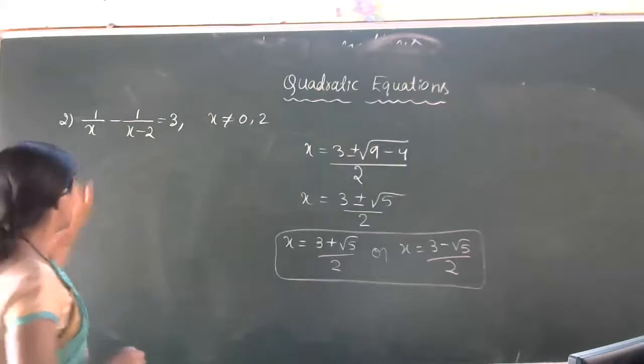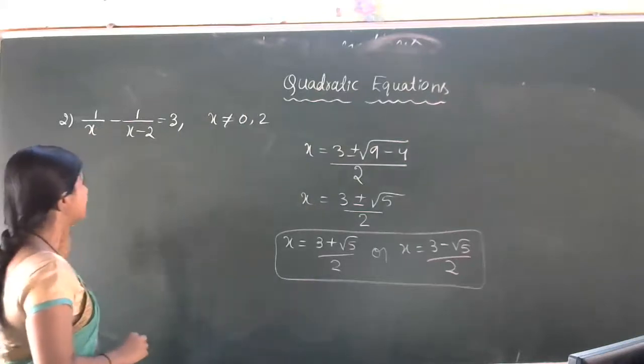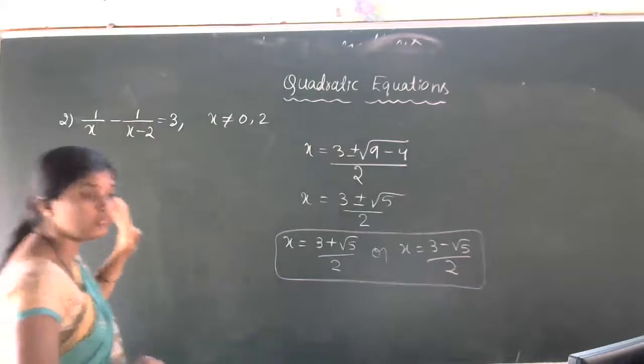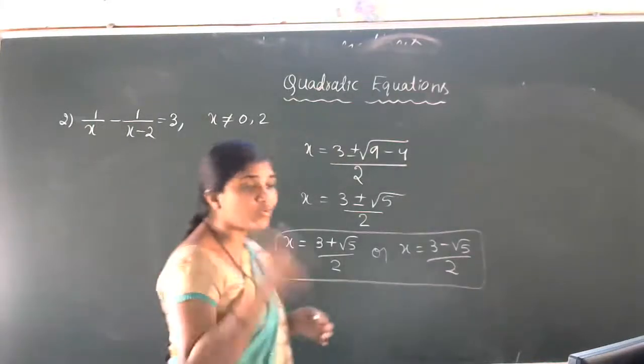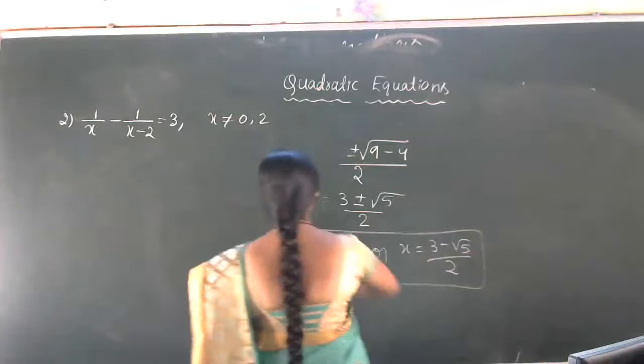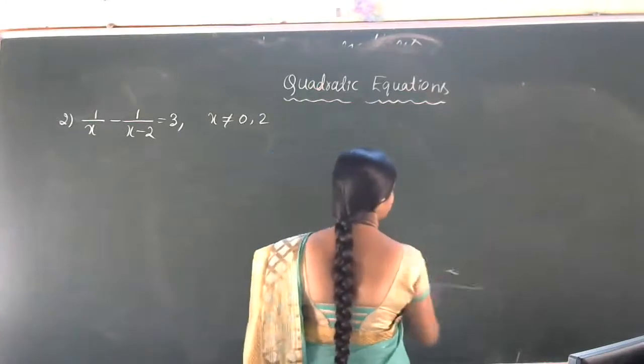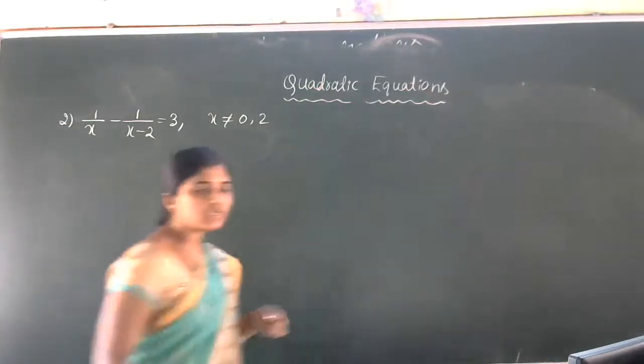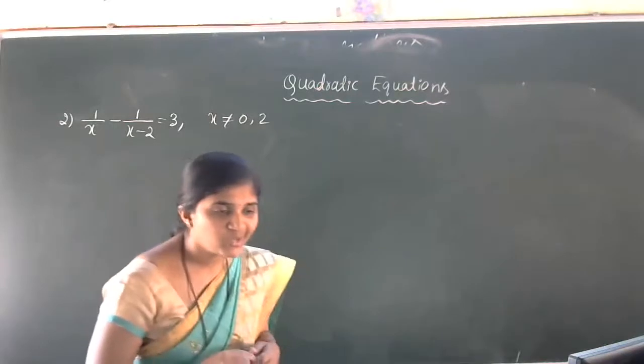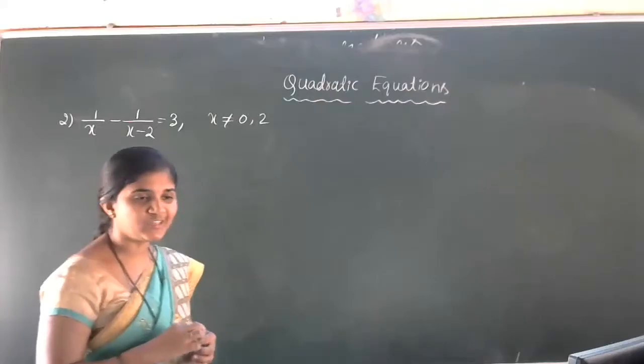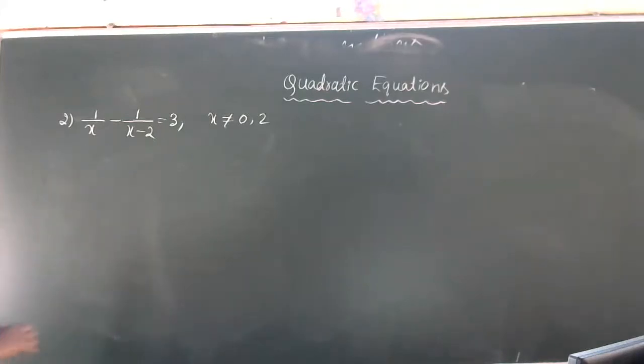Okay. So now 1 by x minus 1 by x minus 2 is equal to 3. We have to find out the roots of this equation. How can we find out the roots of this equation? What trick do we have to use? LCM.